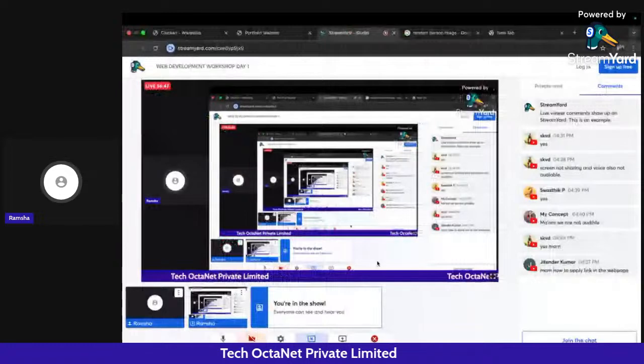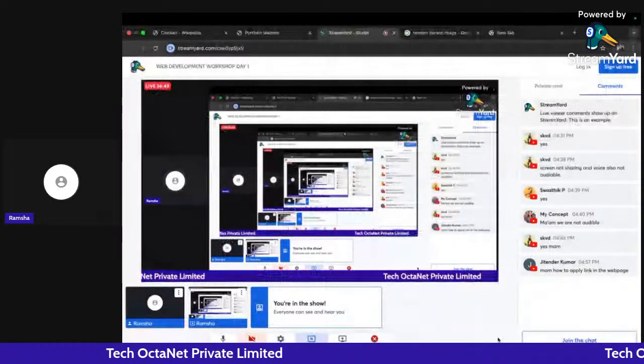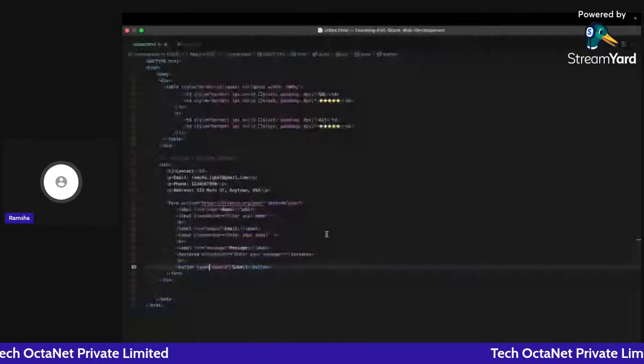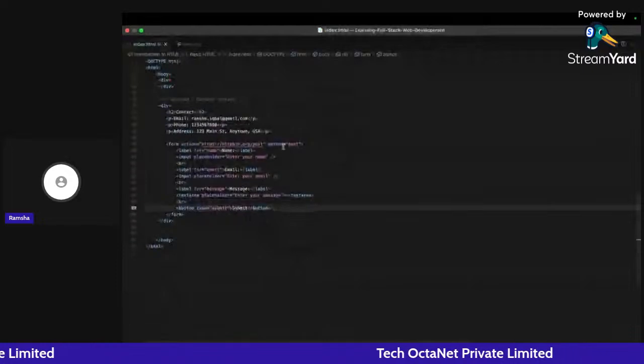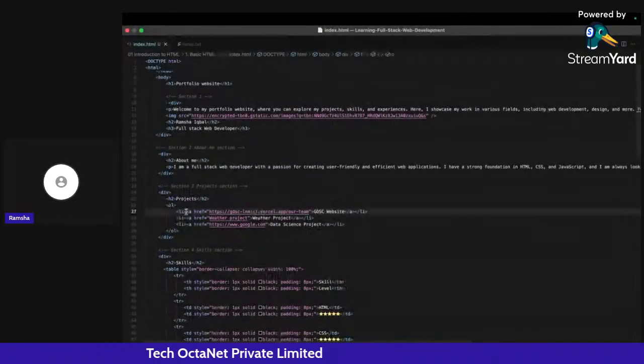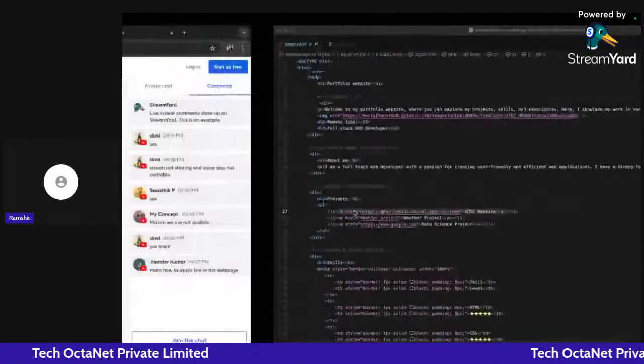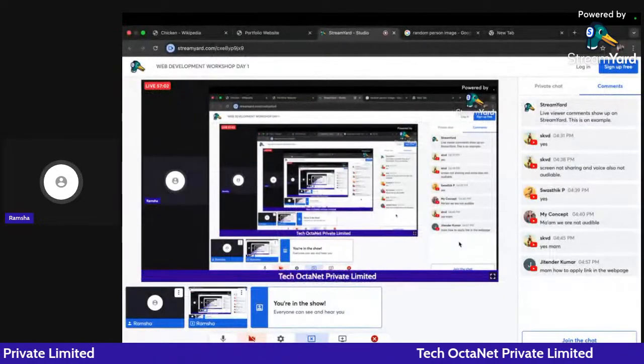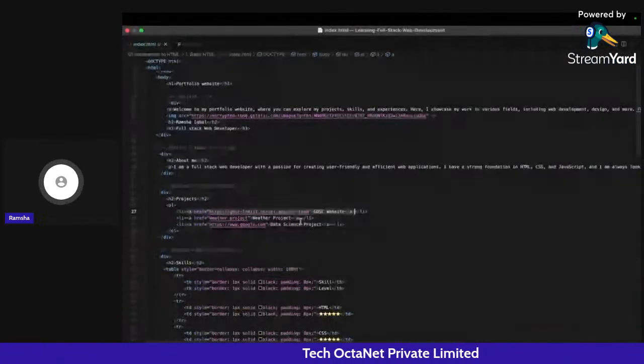How to apply a link in a web page? I think I have told it to you here by using the anchor tag. I can add a link to a web page. Is there anything else that you are asking right now? Can you elaborate a bit more?